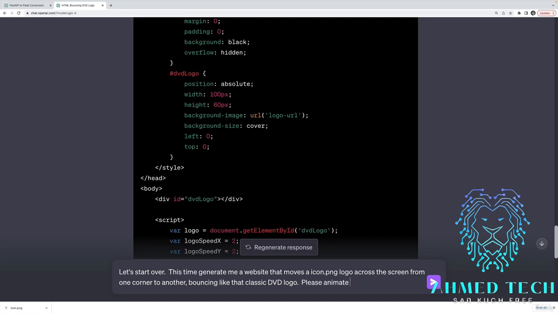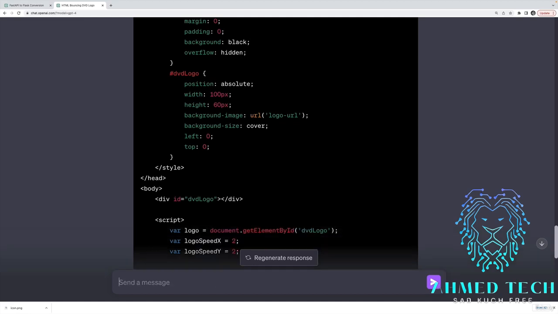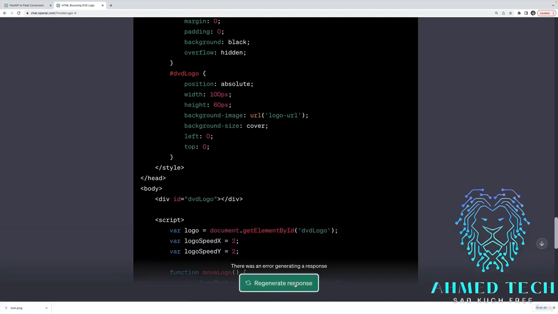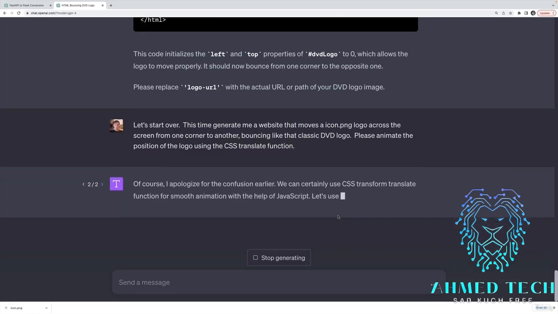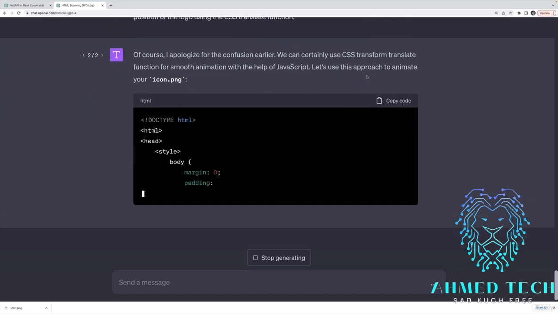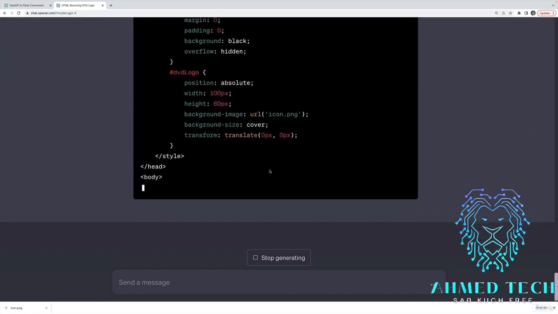Please animate the position of the logo using the CSS translate property. Technically, it's transform property, translate function. And let's see if that does any better. We get an error. Okay, try it again. We can certainly use transform for smooth animation. Let's see if it does it this time.